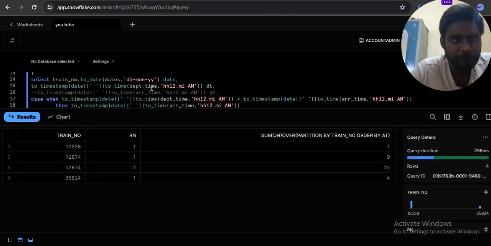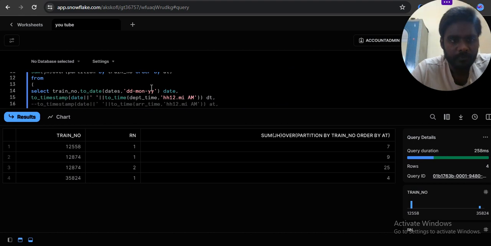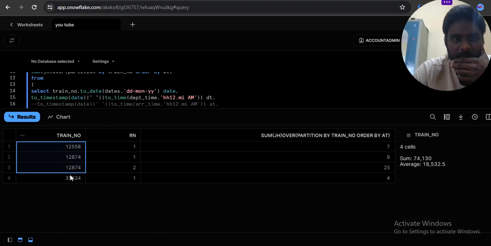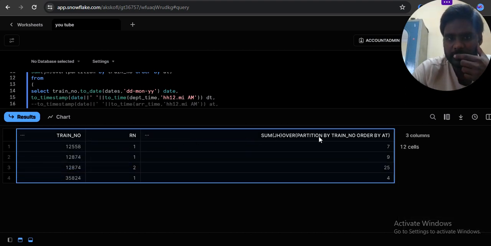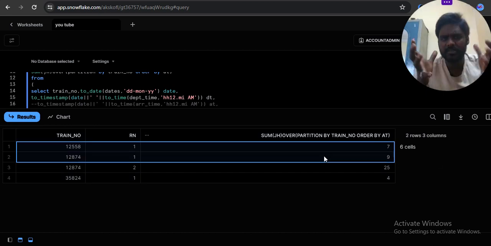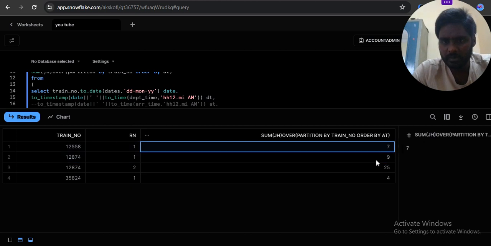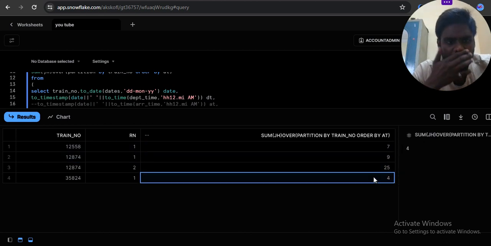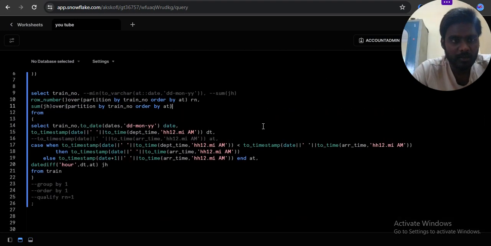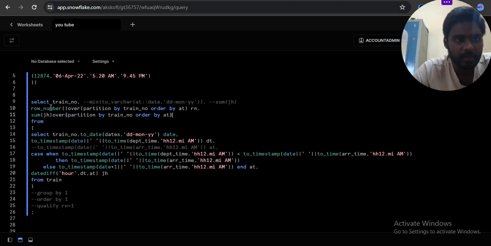So you want to qualify where RN equal to 1 at that particular date timestamp. Sum of journey hour till the first occurrence of arrival time of that date only, journey hour you want. So like this you are getting, correct? Similarly I want the first occurrence of this one.